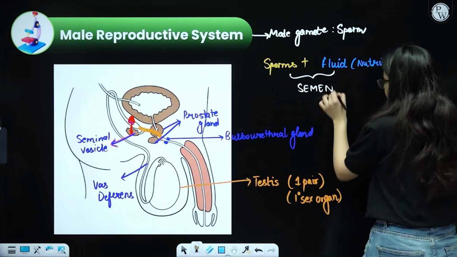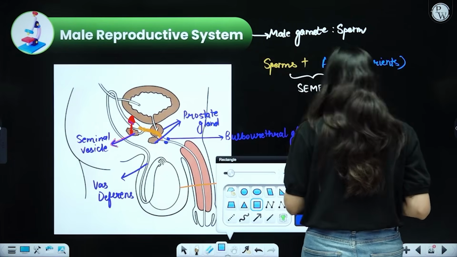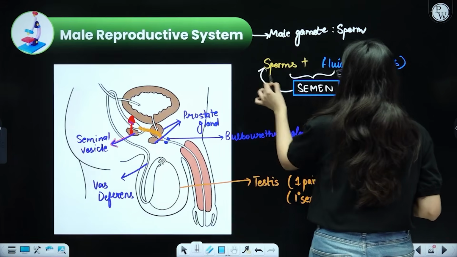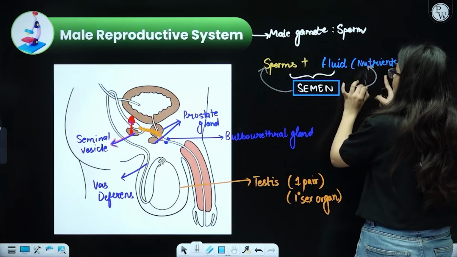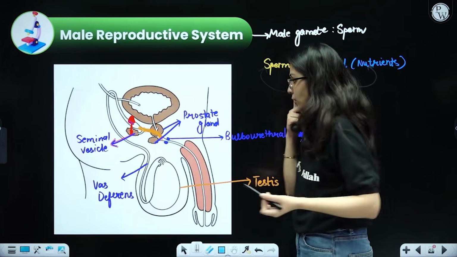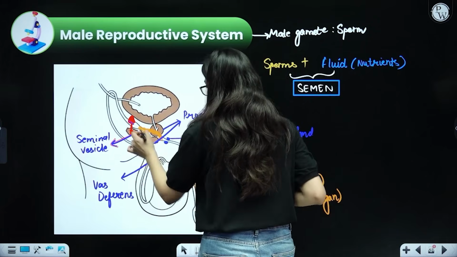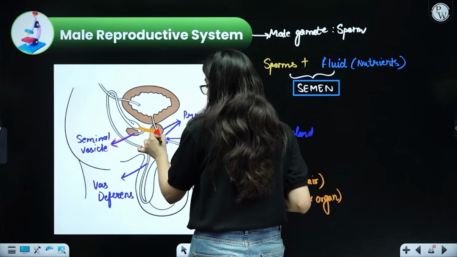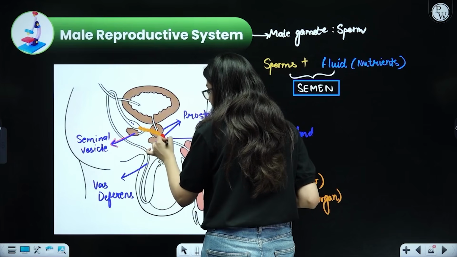So the question is sometimes asked: what is the composition of the semen? It definitely has sperms and it also has fluid that will provide nutrients to the sperm. It will give energy to the sperm to move further. Okay, now see, when this sperm moves further, it has received all the fluid secretions, and then it dissolves in this and tries to move further.